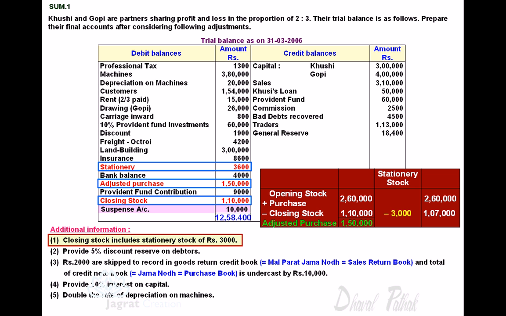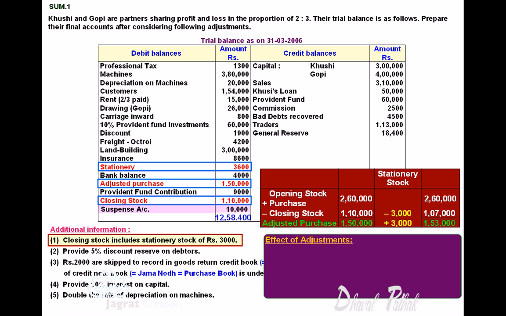So now your amended adjusted purchases are 1,53,000. It was previously 1,50,000. Means one effect of this adjustment is to reduce 3,000 from closing stock and add 3,000 to the adjusted purchases of 1,50,000.